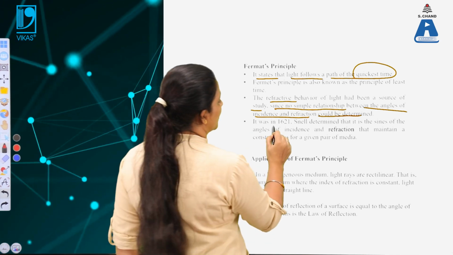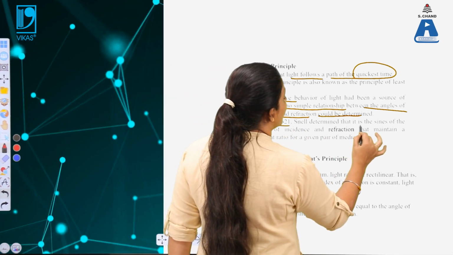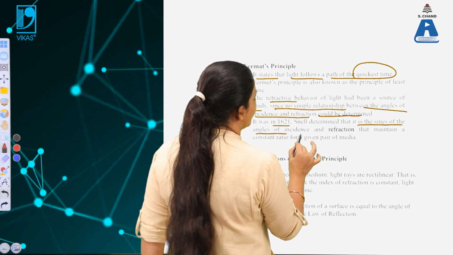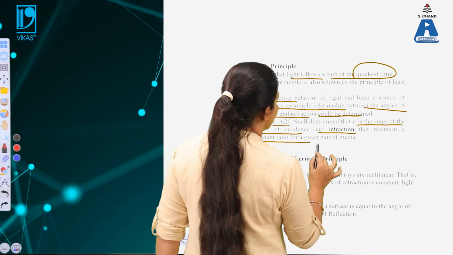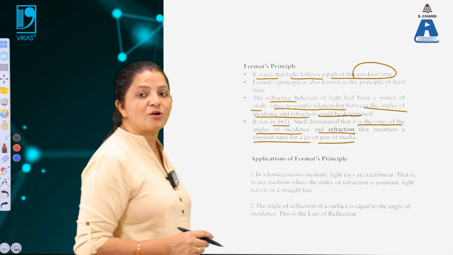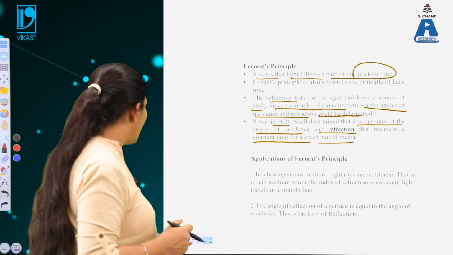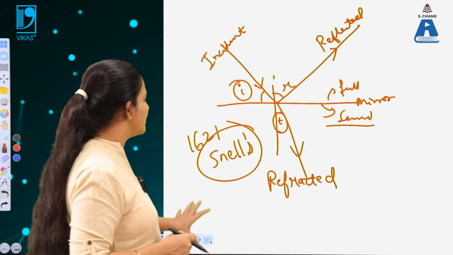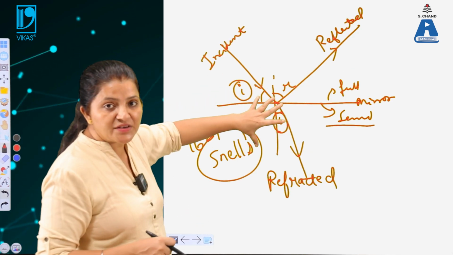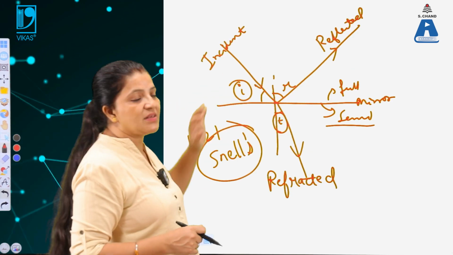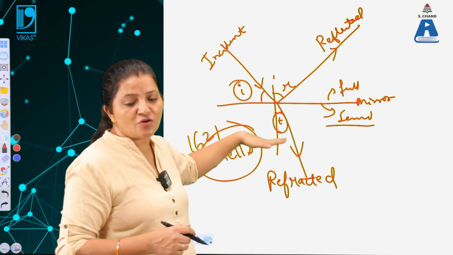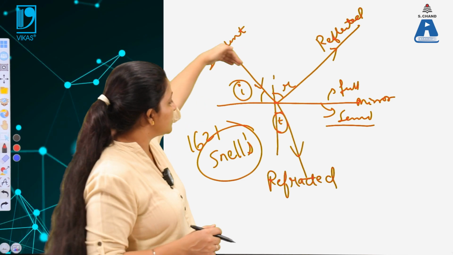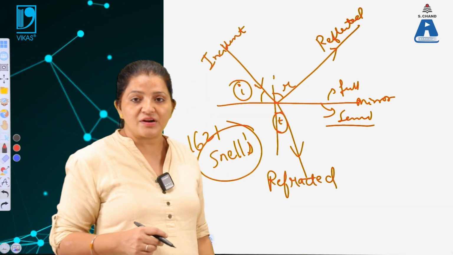In 1621, Snell determined that the sines of the angle of incidence and the angle of refraction maintain a constant ratio for a given pair of media. Now what does it mean? When the media is fixed and we place a mirror, and light is incident, some portion of the light is reflected and some portion of the light is refracted.